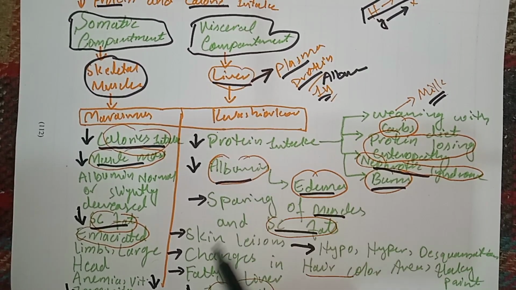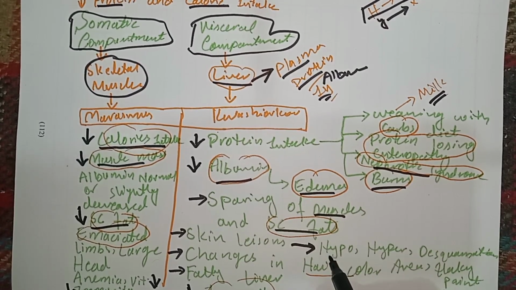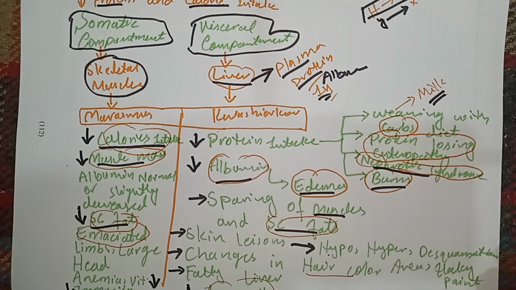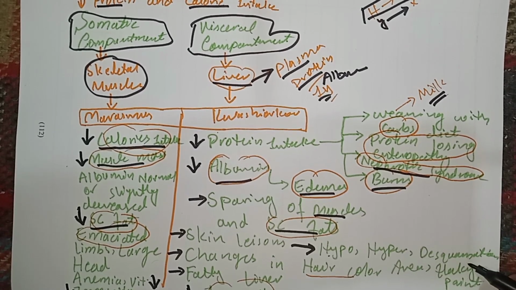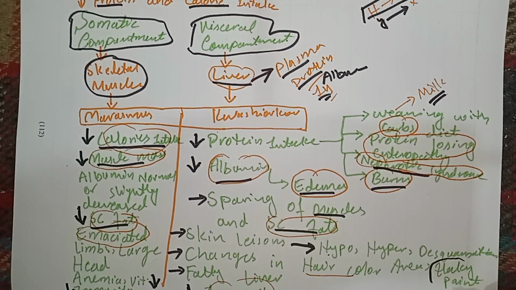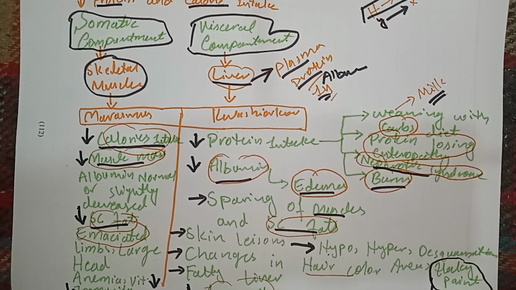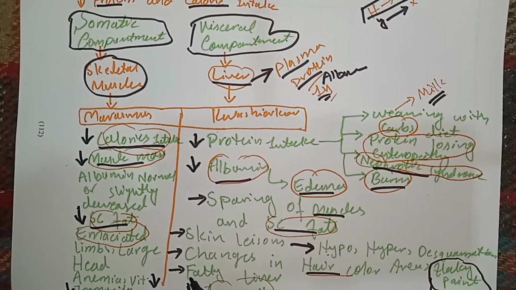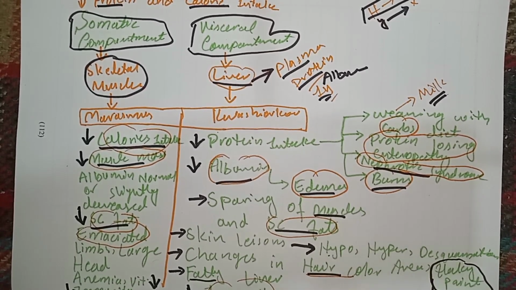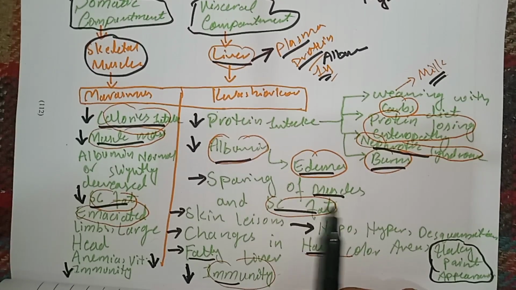Moreover, patients of Kwashiorkor have skin lesions. They have hypo and hyperpigmented and desquamating areas. As a result, their skin has a flaky paint appearance, or you can say an old paint on walls like appearance. Moreover, their hair color changes. The hair may be pale, or you can say white. They will lose their color, and their liver will also turn into fatty liver, and they will also have reduced immunity and increased risk of infection.